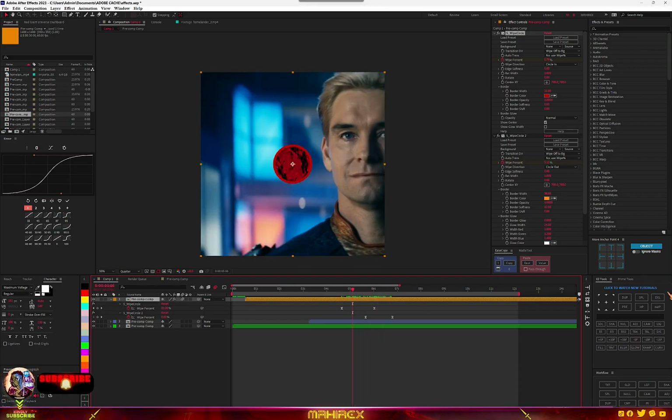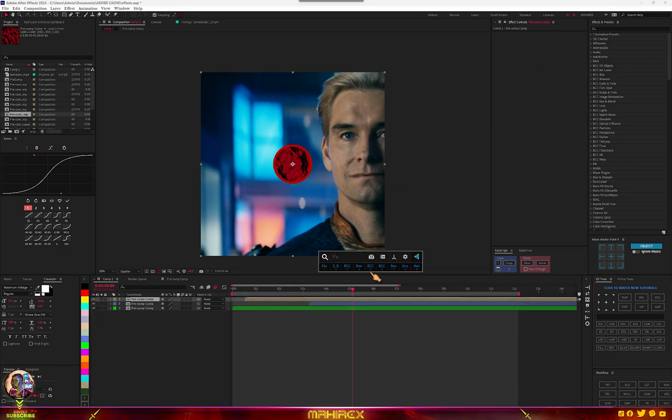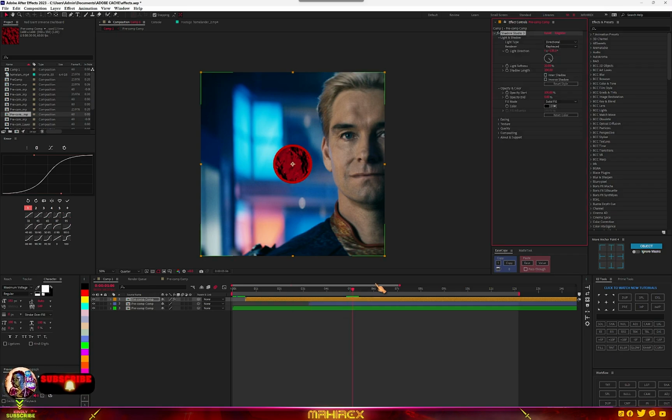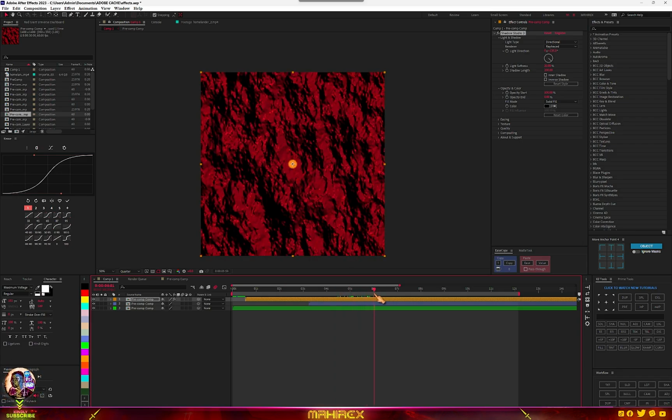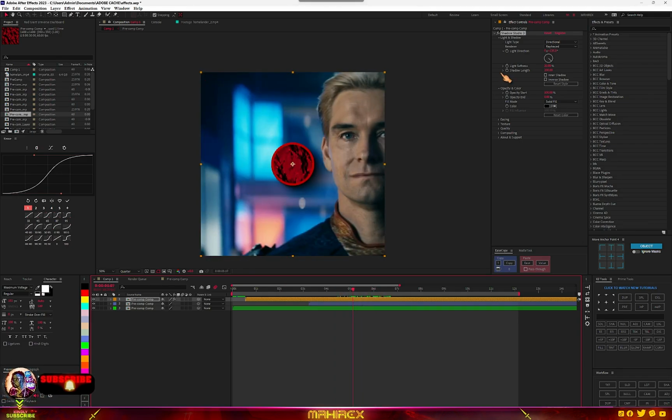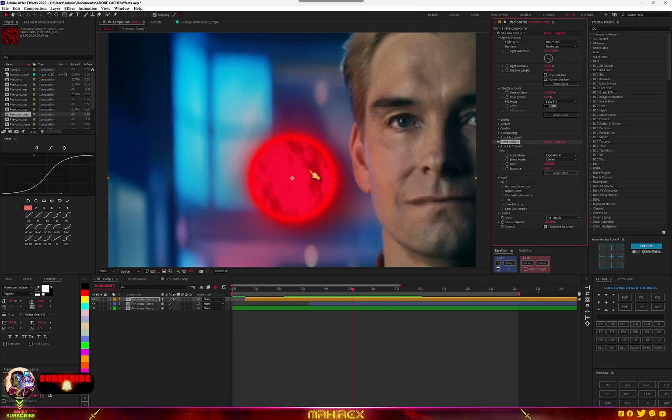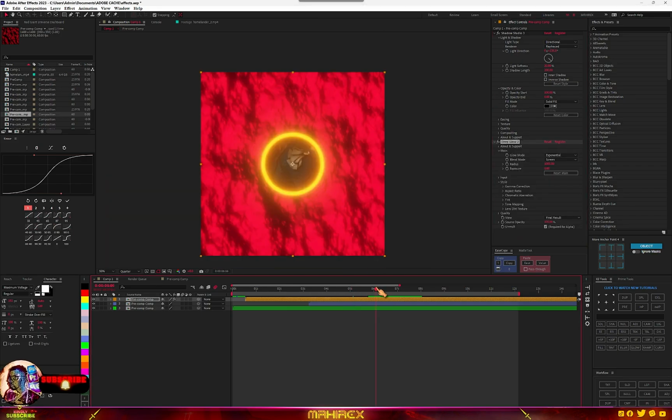All we can do now is just precompose this, and we'll add a shadow. You can also add deep glow. Also add deep glow to this to finalize this.